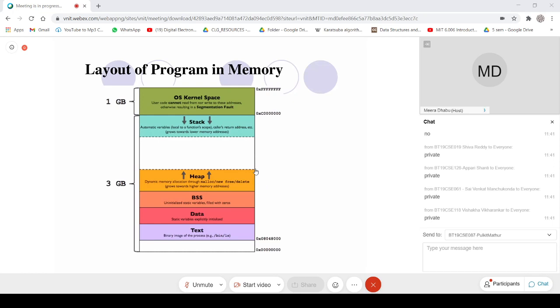Now if I go from the top, you will realize that the first part of the memory is allocated to the OS kernel space, and we cannot read that section. Only kernel level processes can have access to that.